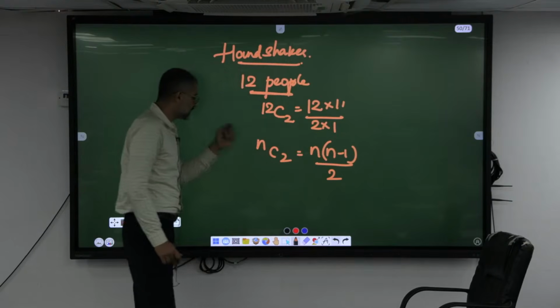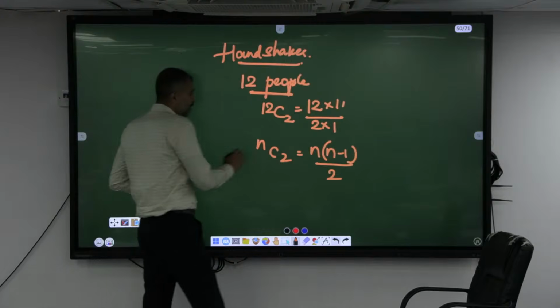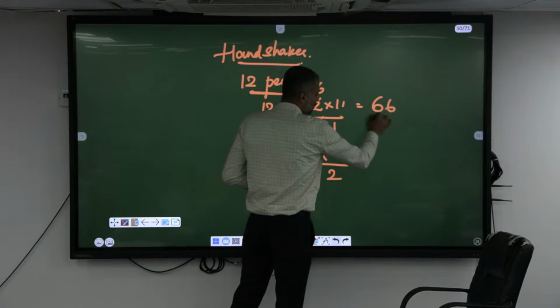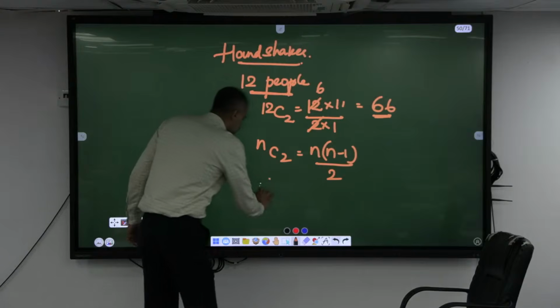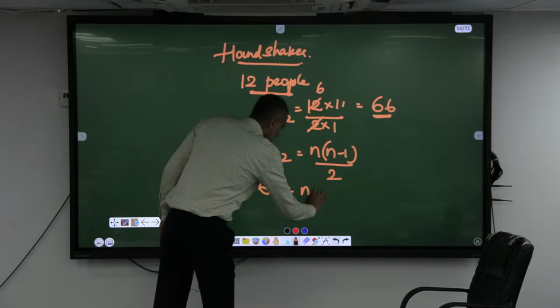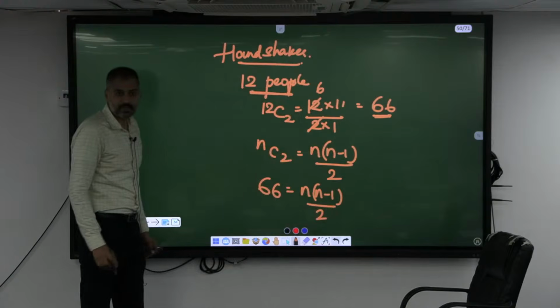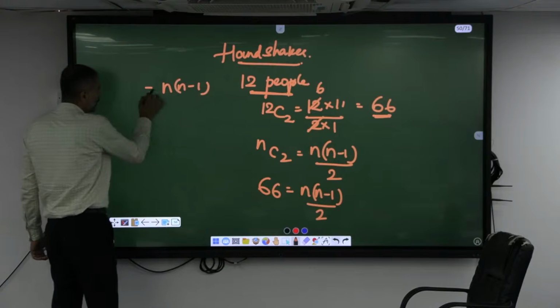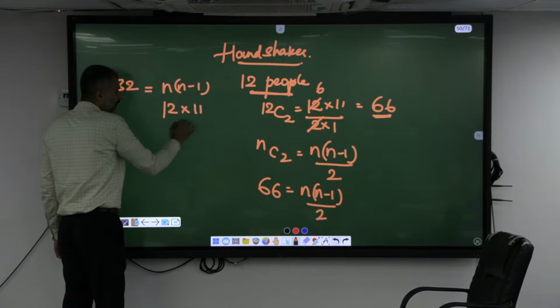Now look here, NC2, n into n minus 1 by 2. If 12 people are there, 12 into 11 by 2, 66 handshakes are there. Now, if I give you the number of handshakes as 66, n into n minus 1 by 2 is 66. Can you find out the n value? Yes, of course. Similarly, n into n minus 1 by 2 is 66, so n into n minus 1 is 132. By trial and error, we can find out that the n value is equal to 12.